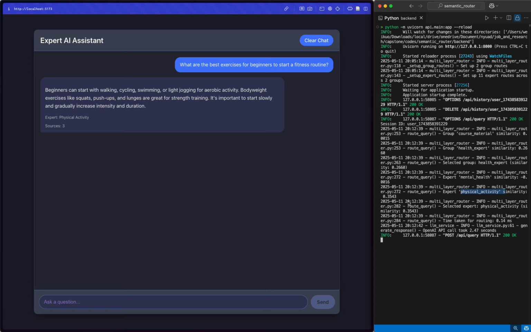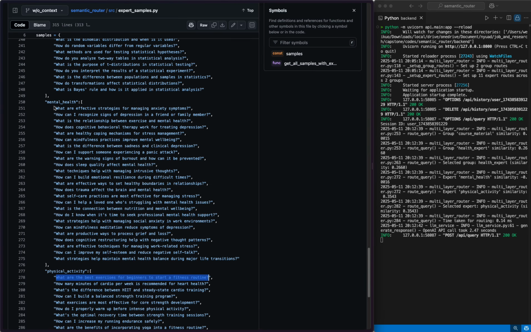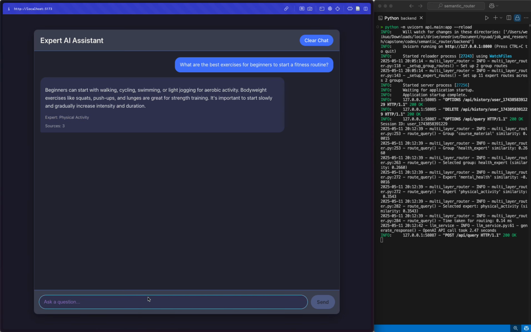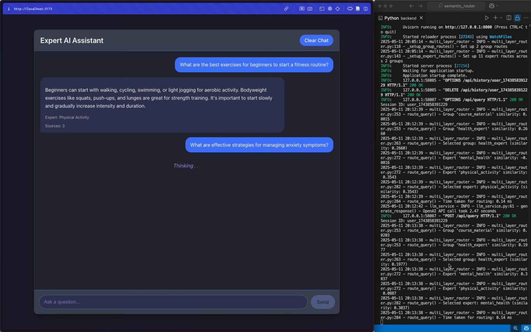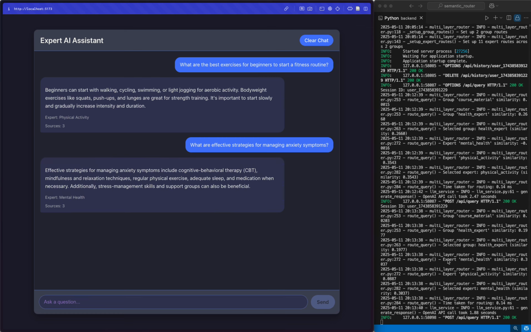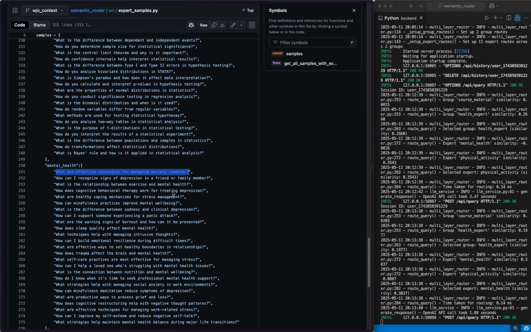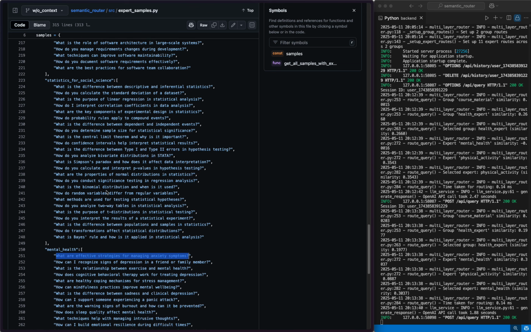So we retrieved the relevant documents from the physical activity expert, sent the chunks to ChatGPT, and then GPT sent us the response. As you can see here, the expert is accurately selected, which is physical activity. Let's do a few more examples. Now let's do mental health. So we also select the mental health query, send it to the expert, and then the entire thing repeats again. We select the major group, and then the major group will select the corresponding expert, which in this case will be mental health.